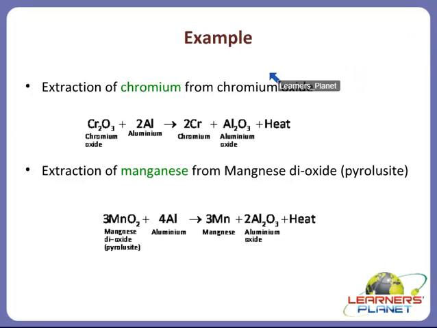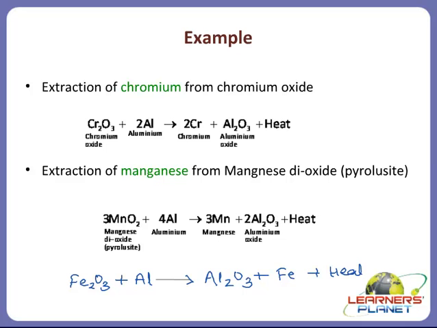That is, here what is happening is, the iron oxide, that is Fe2O3, is treated with aluminium, right? In a steel crucible it is taken and is ignited, right? And it forms Al2O3 and iron plus lots of heat.